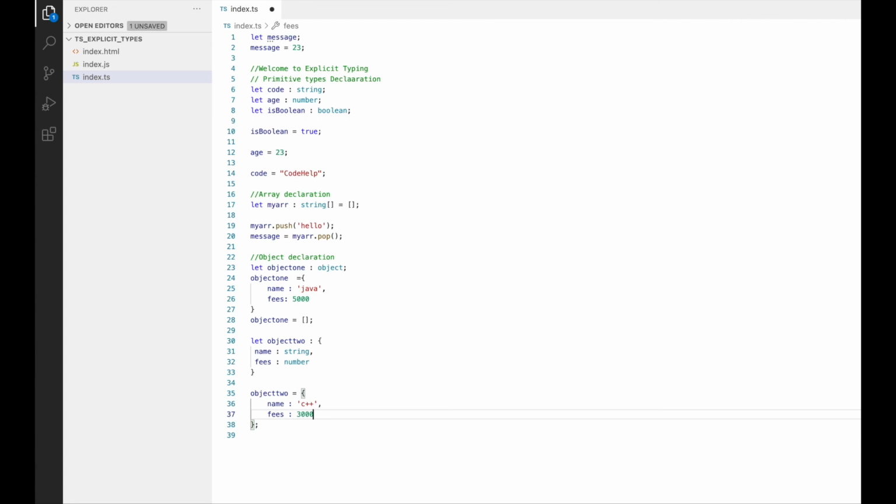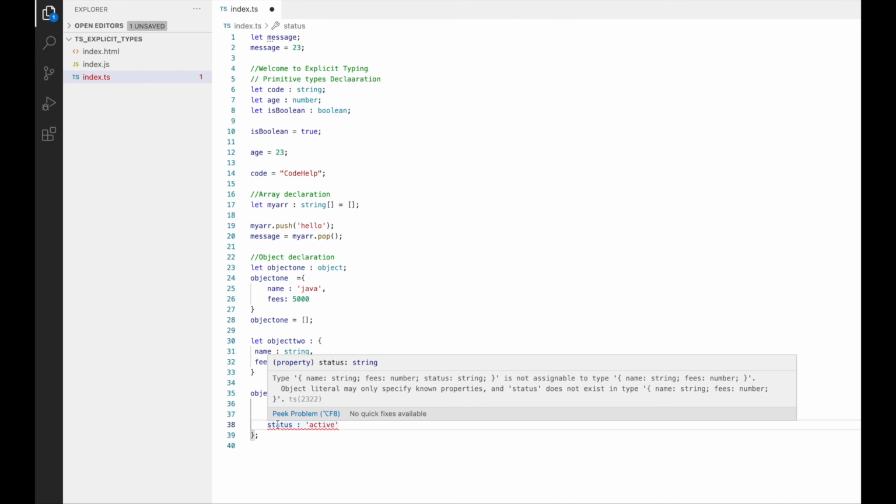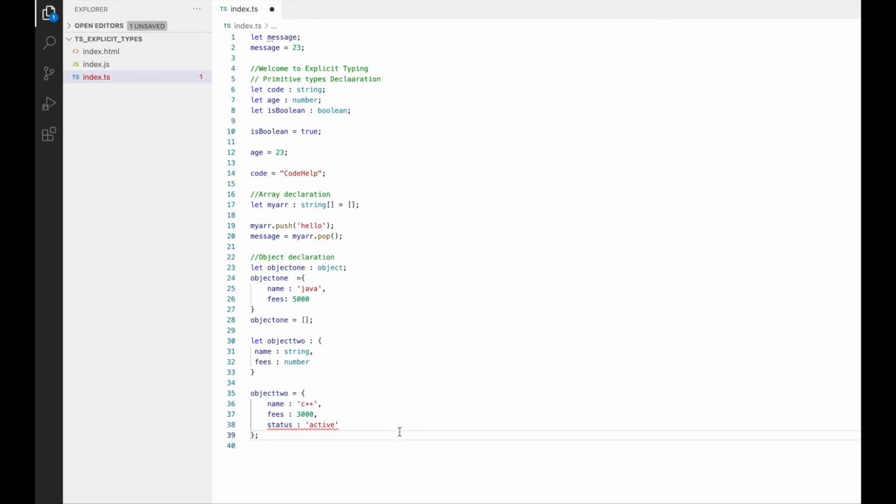Now if I try to add another property, it will give me an error. Like let's say I add status with a value active, then it would show the error as we have not defined the property status while we declared the object. So that's how we give types explicitly in TypeScript and make sure that our code takes advantage of the strict type checking feature. That's all in this video.